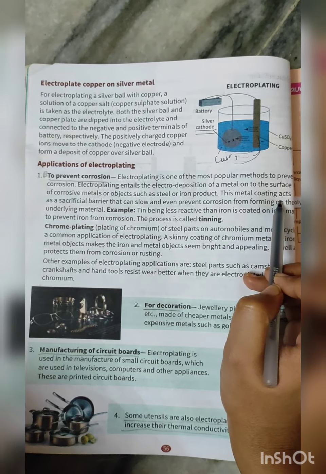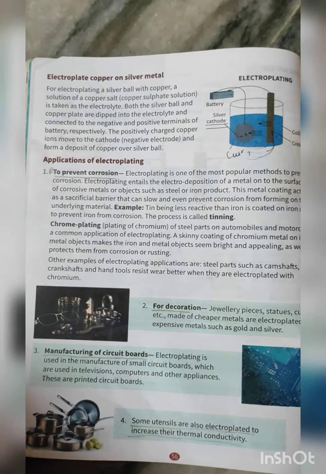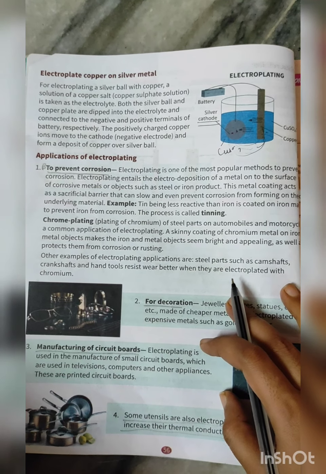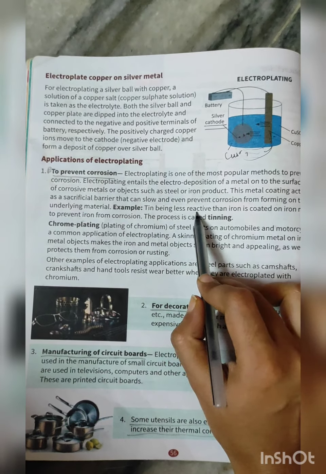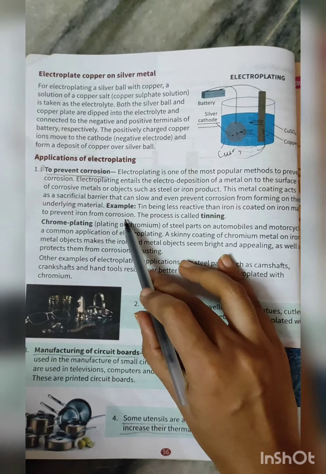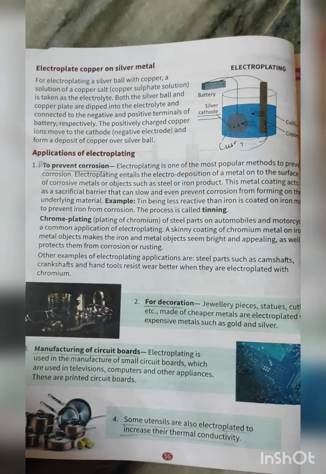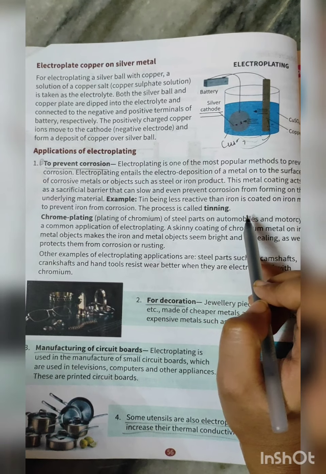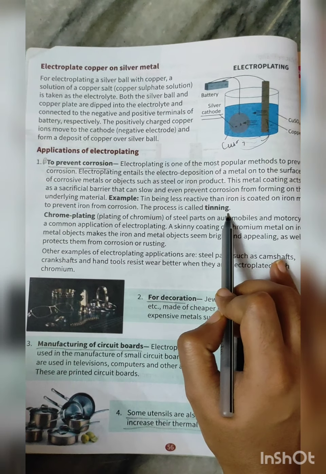This metal coating acts as a sacrificial barrier that can slow and even prevent corrosion from forming on the underlying material. Example, tin, being less reactive than iron, is coated on the iron to prevent iron from corrosion. So in order to prevent iron from more corrosion, what you have to do is plate it with tin. This process is called tinning.